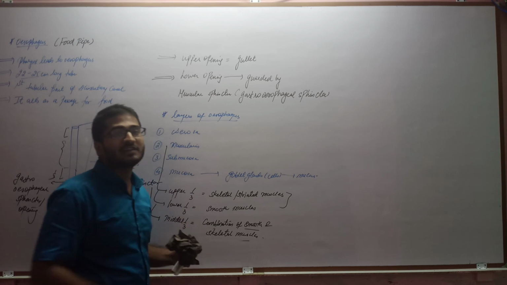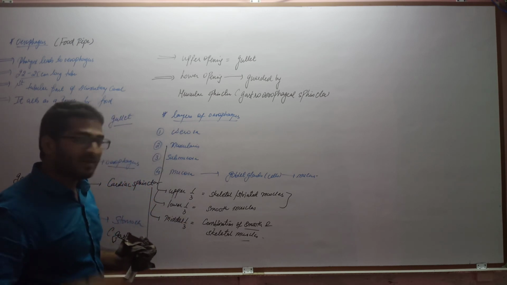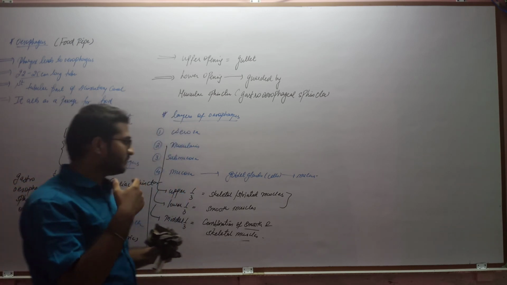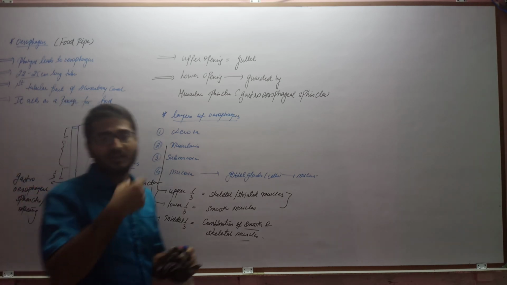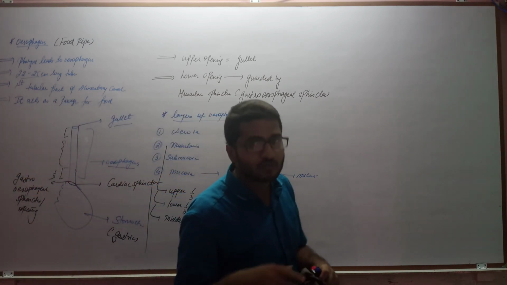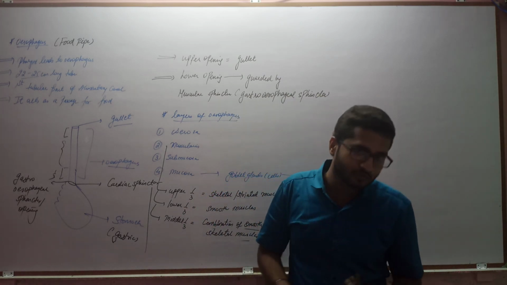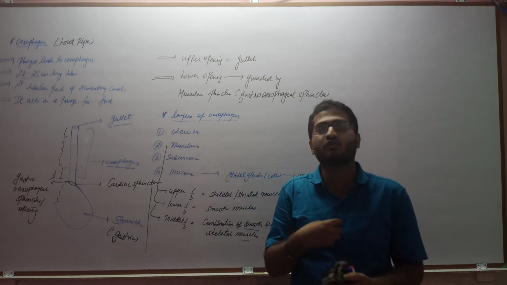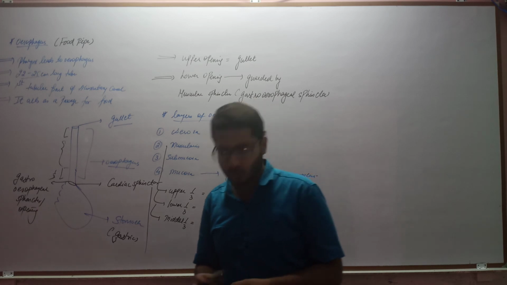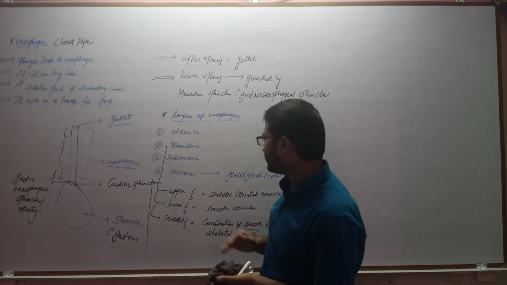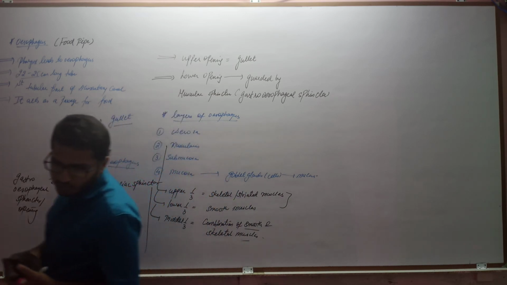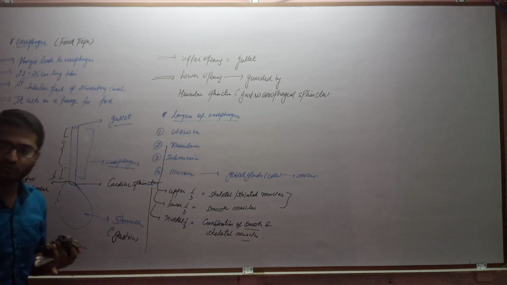So what is the indication? Once it is in the uppermost region, it is within our control. But once it is inside the esophageal part, we lose control of the food. Now the food has to compulsorily go to the stomach only. So this is all about the muscle layer, that is the upper 1/3 distribution, lower 1/3 distribution as well as middle 1/3 distribution.